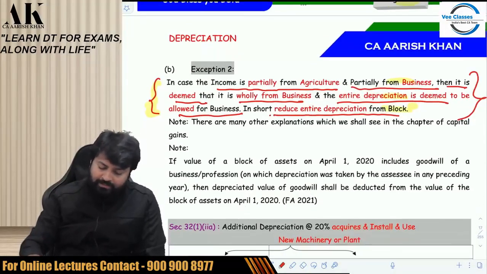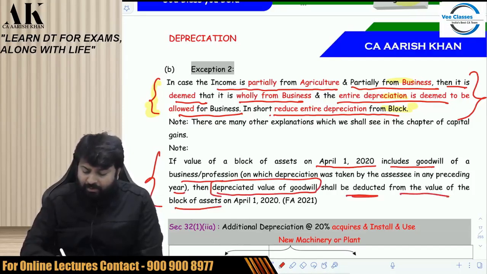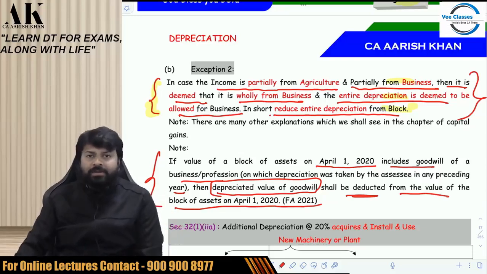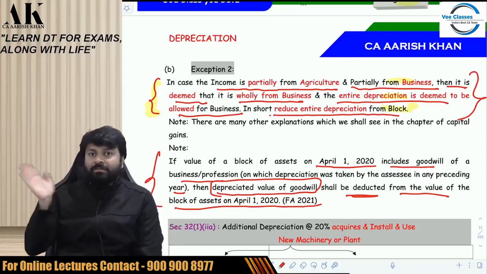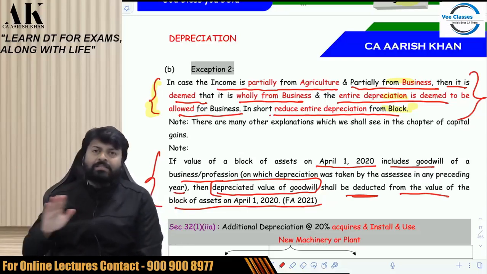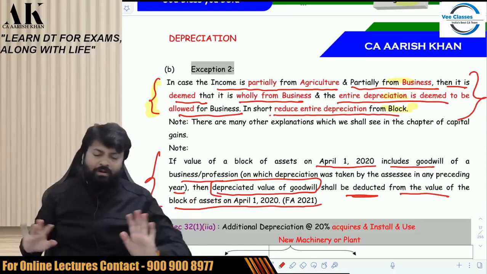So this is what it is written over here. If the value of the block of asset on 1/4/2020 includes goodwill of a business or profession on which depreciation was taken by assessee in any preceding year, then the depreciated value of goodwill shall be deducted from the value of the block of asset on 1st April 2020. So whatever is the depreciated value, you have to reduce from the block on 1/4/2020, so that from 2020-21 onwards, you don't get depreciation on old goodwill also. Okay.